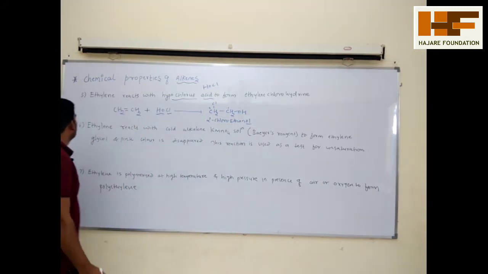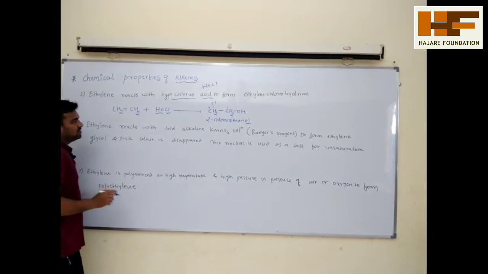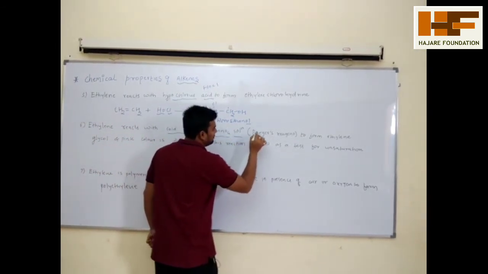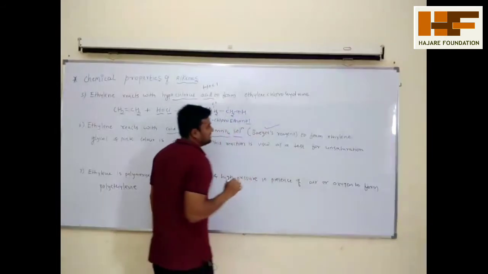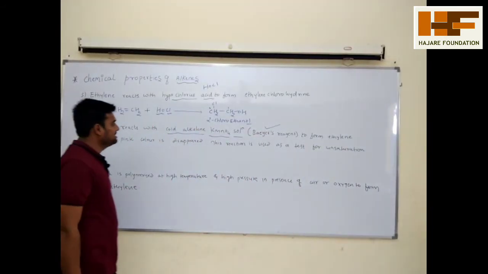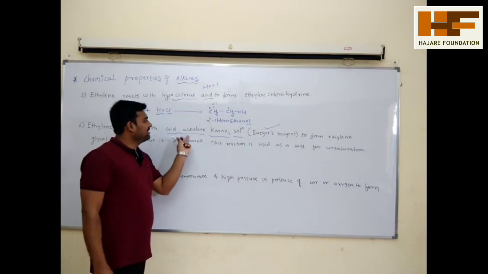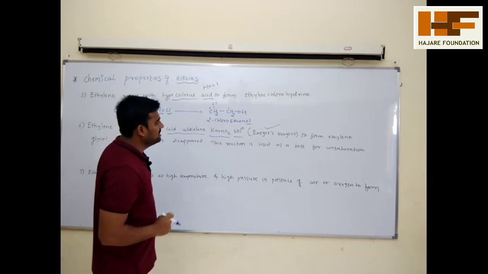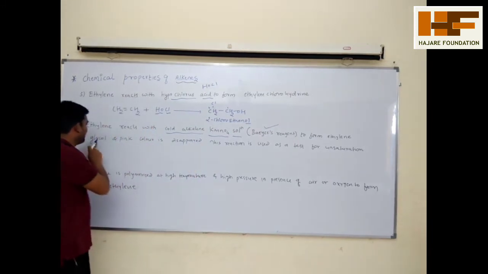Next, see, ethylene reacts with cold alkaline KMnO4 solution. This is called Bayer's reagent. It's very, very important, remember. In the exam they will ask what is Bayer's reagent. Cold alkaline KMnO4 solution is called Bayer's reagent, and it forms ethylene glycol.